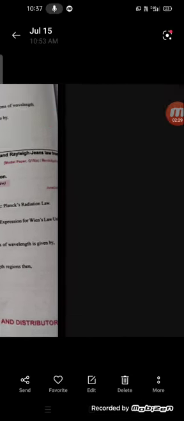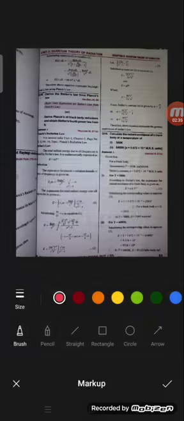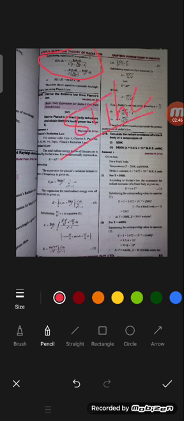Now if you substitute that in equation 1, the Planck's radiation law, we have 8 pi hc by lambda power 5 into 1 by e power hc by lambda kT minus 1. In our assumption e power hc by lambda kT is 1 plus hc by lambda kT, so the plus 1 and minus 1 get cancelled.